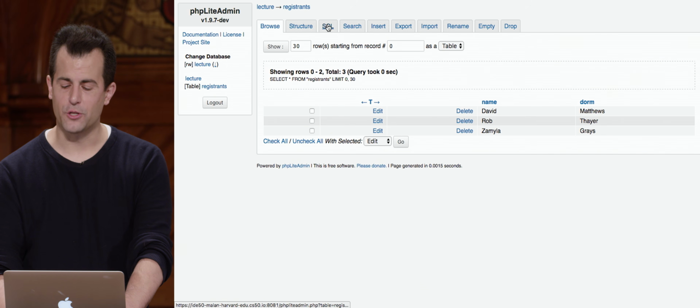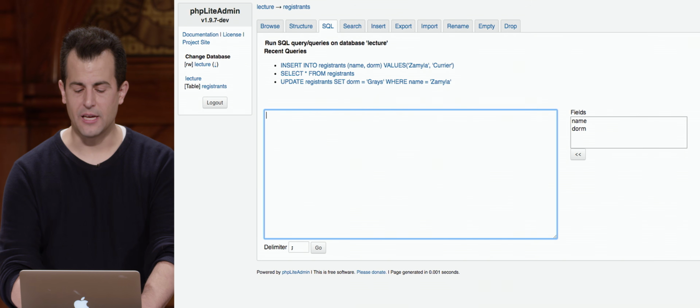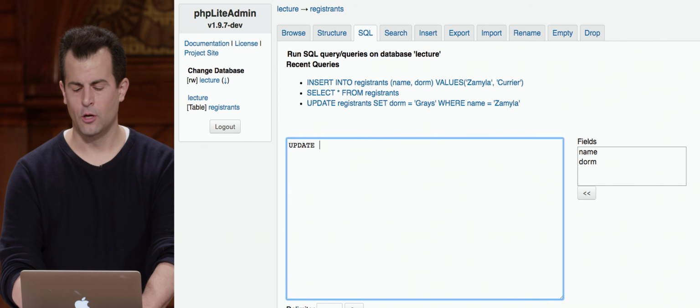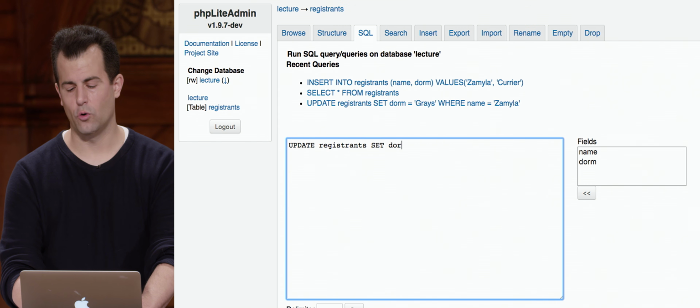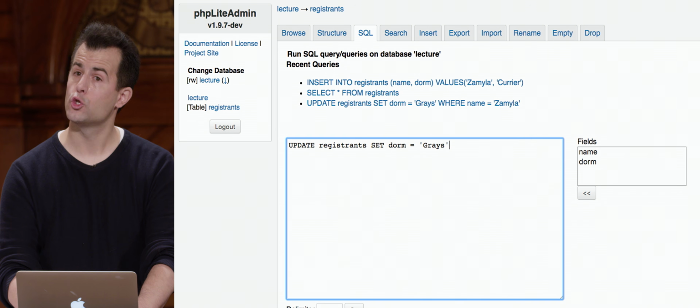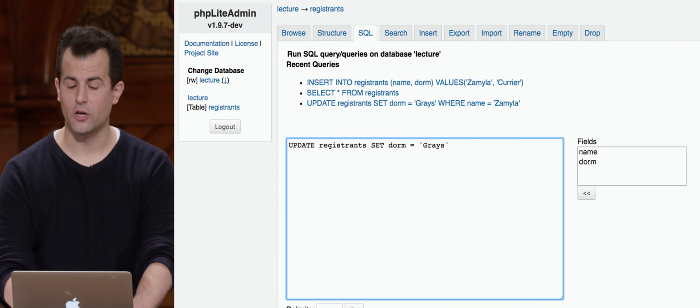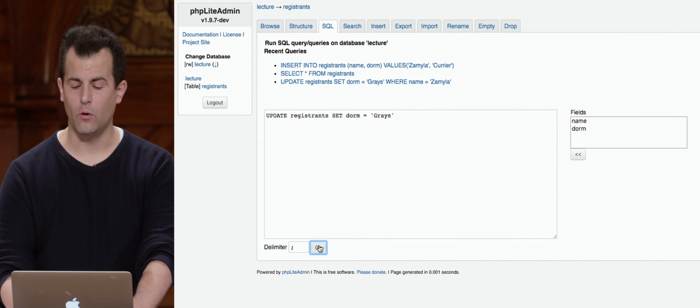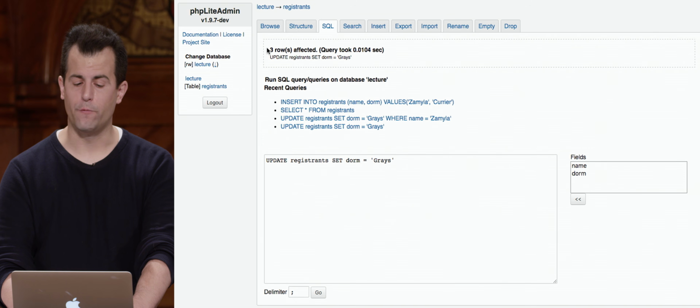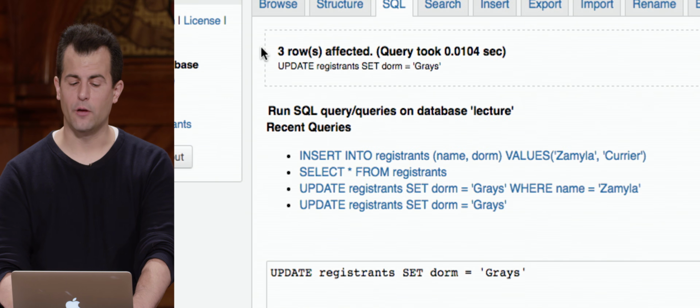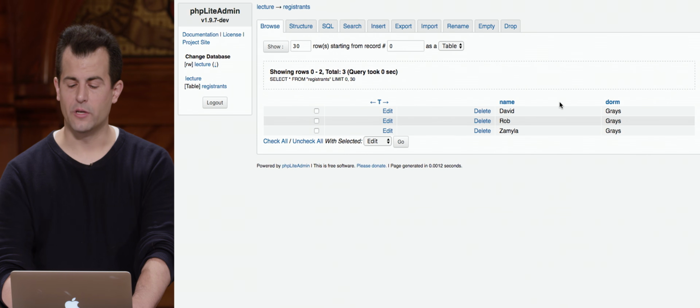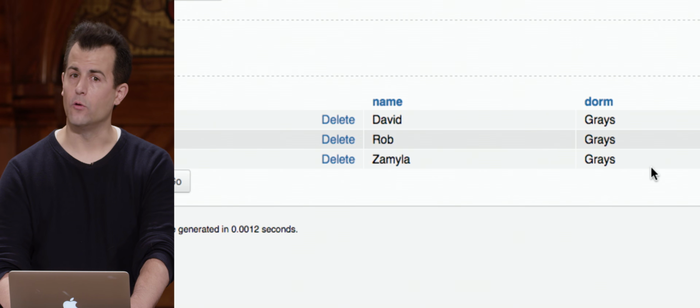If I screwed up, though, notice what could quickly happen. Suppose I did this, update registrants set dorm equal to Grays, and I left off the so-called predicate, the where clause that I did a moment ago, and click Go. Now 3 rows were affected, as indicated here. And if I click Browse Now, notice that, oops, all 3 of us now live in Grays.